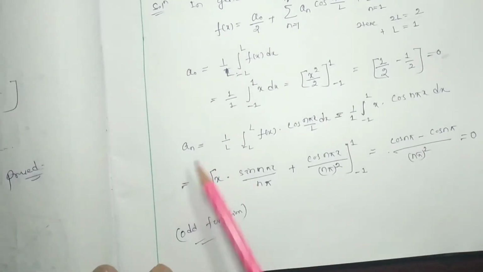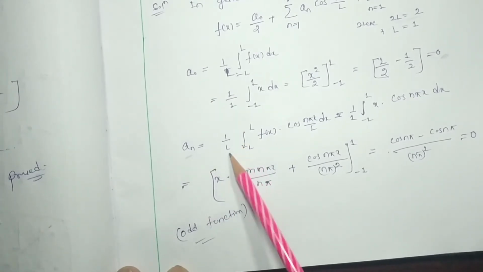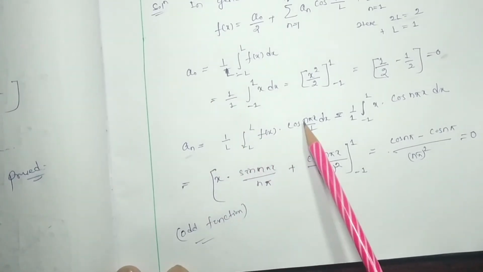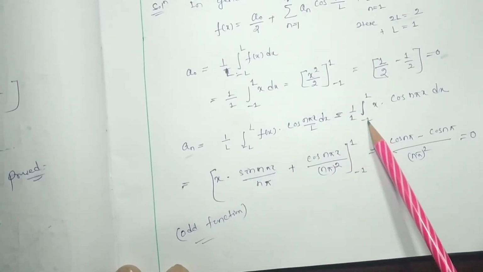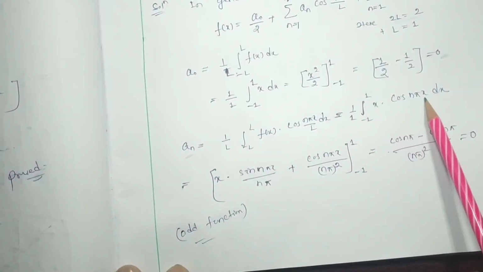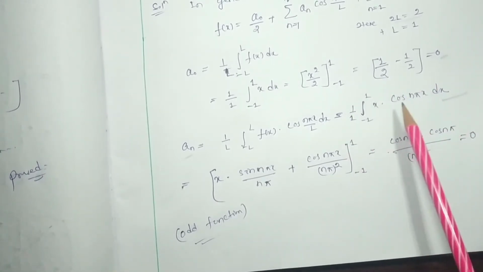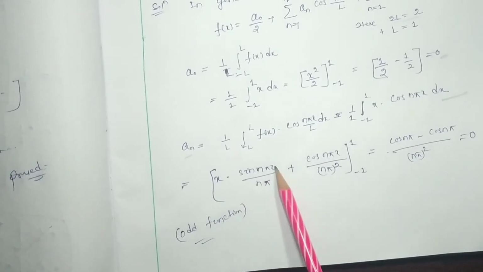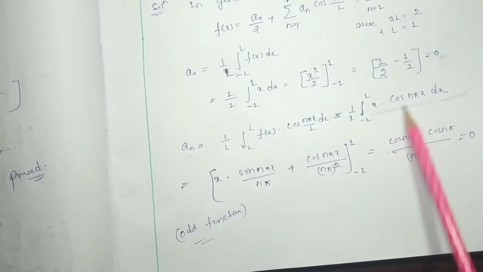And an, in general, is nothing but 1 by l times the integral from minus l to l of f(x) cos n pi x by l dx. So here l is 1, so it is 1 by 1 times the integral from minus 1 to 1 of x cos n pi x by 1 dx. By integrating this we can use integration by parts, or you can consider the Kronecker method.